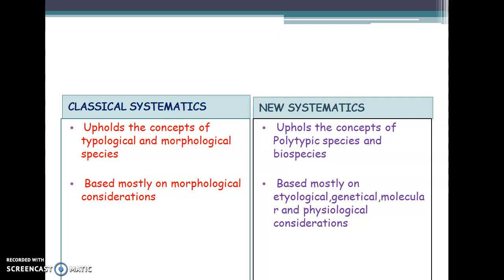If a particular species has this similarity among all these things, we can say that it comes under one species. So this is the difference between classical or traditional systematics and new or recently originated systematics.